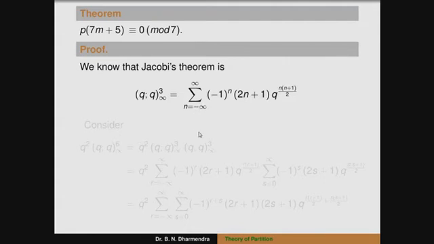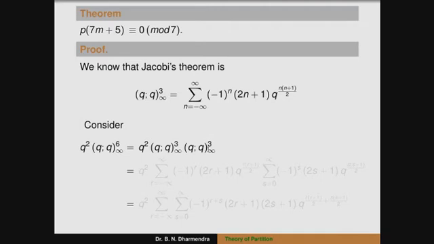Consider q^2 (q; q)∞^6 is equal to q^2 into, we can split (q; q)∞^6 in terms of two parts, that is (q; q)∞ cubed into (q; q)∞ cubed.